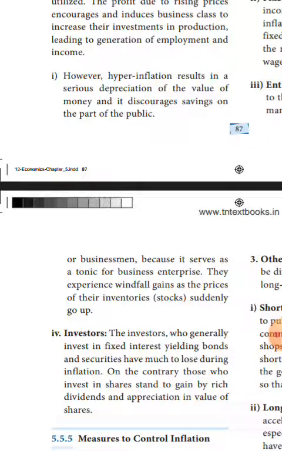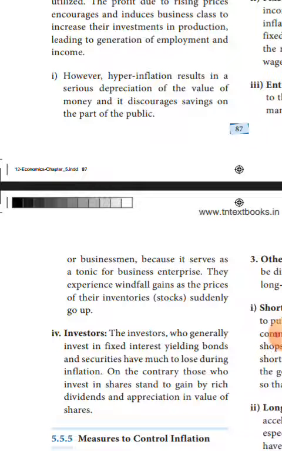Those who invest in shares, they stand to gain. They will get gain by rich dividends and appreciation in value of shares.